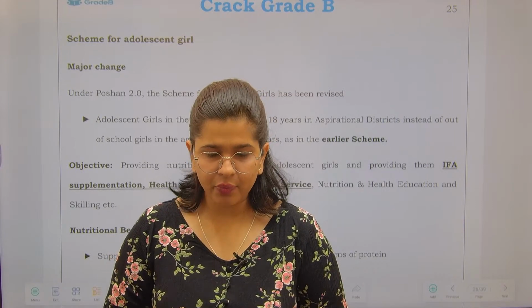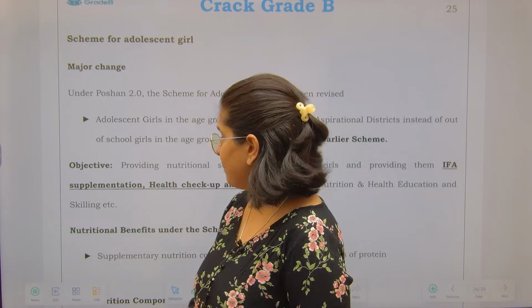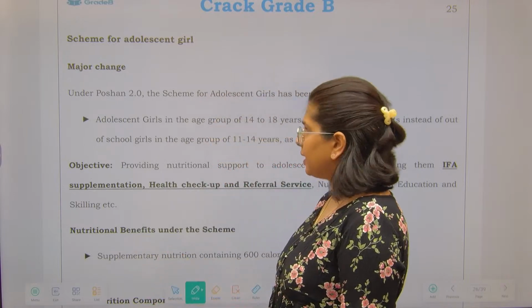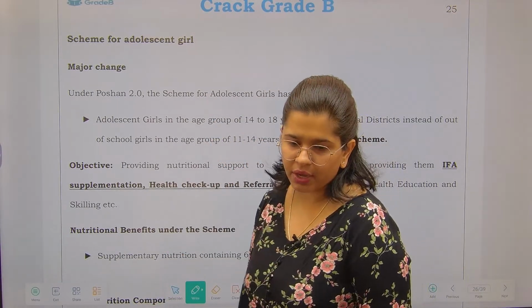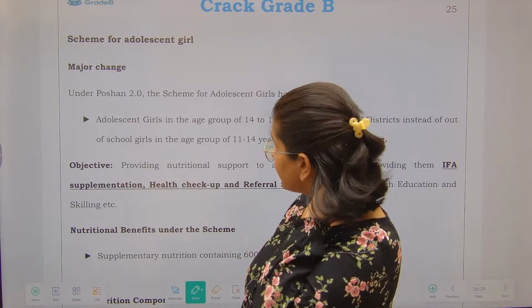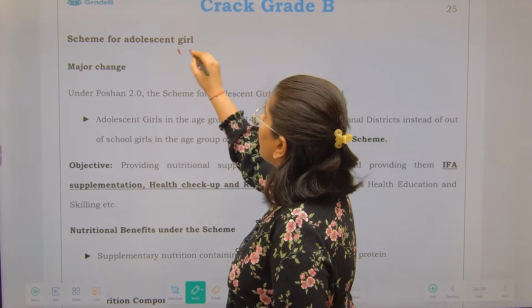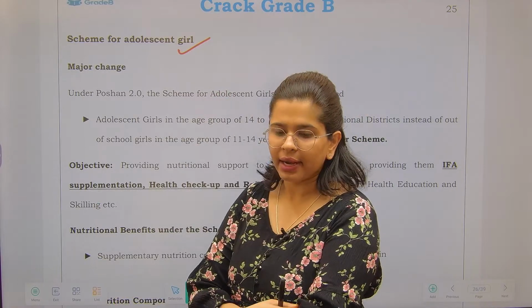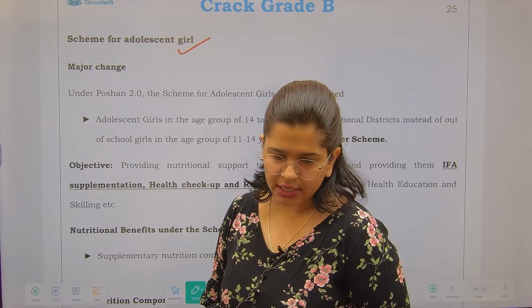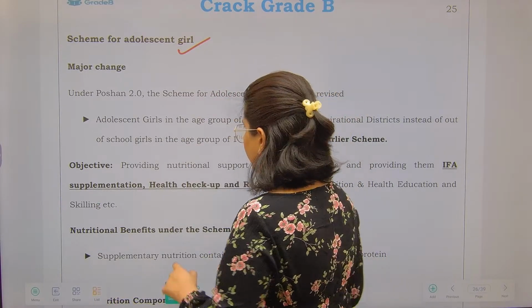So now let's start with the scheme. First of all, there is a scheme. It is an old scheme, but there have been some changes. That's why we are reading about those particular changes. See, the scheme is related to adolescent girls. What will be the major changes under this particular scheme? Let's see it over here.